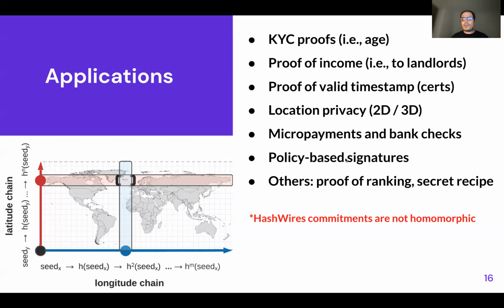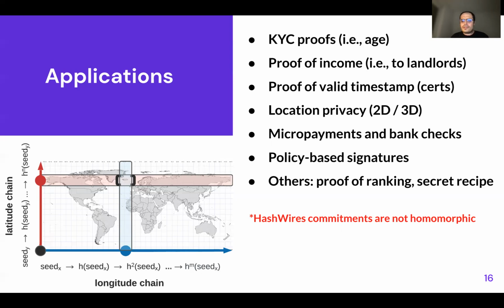Another interesting application is policy-based signatures. And this is very important because we realized with HashWires that almost all of the hash-based schemes, at least the few-time or one-time hash-based schemes like WOTS, BPQS, and Lamport, can be converted very easily to policy-based signatures. And imagine in Bitcoin, what does this mean? For this particular policy, by the way, there might be an owner of the key, this owner sending the key to some other nodes, some other users, but putting restrictions on what they can sign. Like, I'm not giving you the full chains, I'm giving you only parts of them. So you can sign up to some amount in Bitcoins.